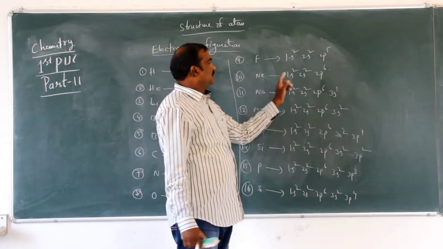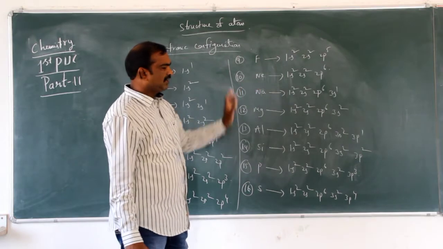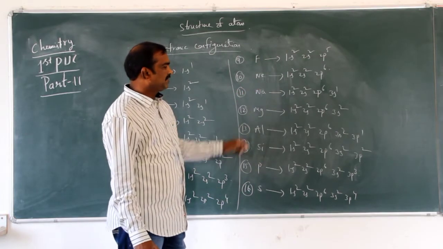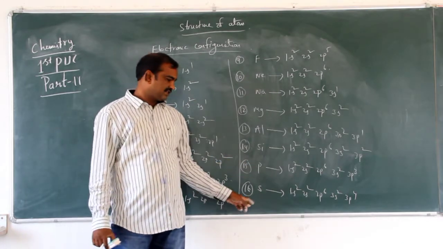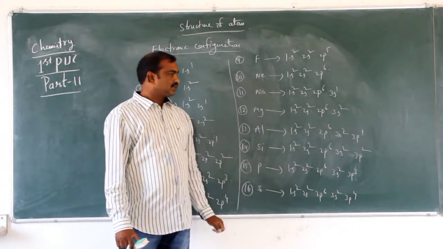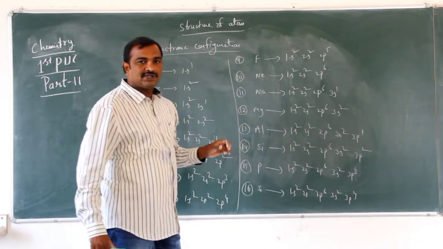So fluorine 9: 1s2, 2s2, 2p5. Fluorine 9, neon 10, sodium 11, magnesium 12, aluminum 13, silicon 14, phosphorus 15, sulfur 16. So in this increasing order of electrons we are filling, we depend only on the Aufbau principle.